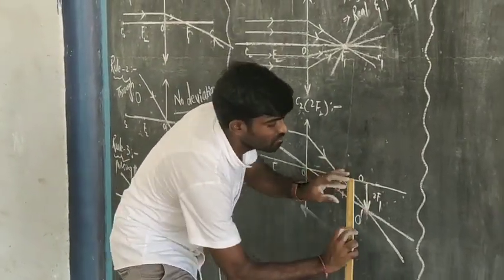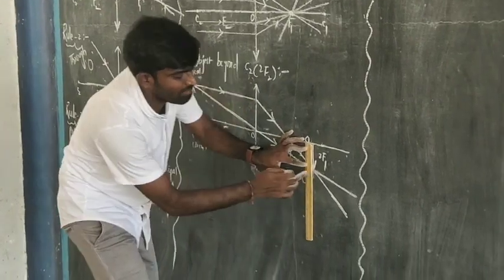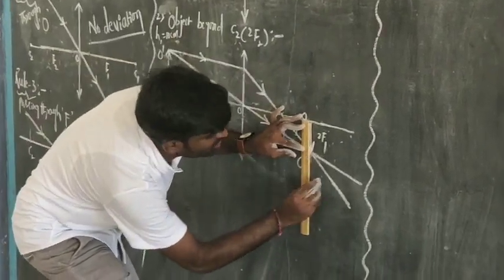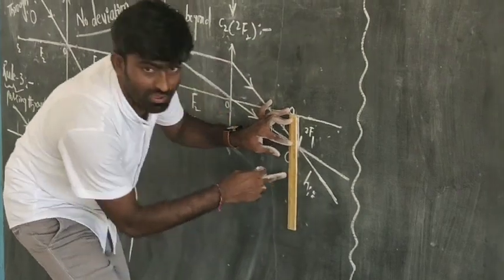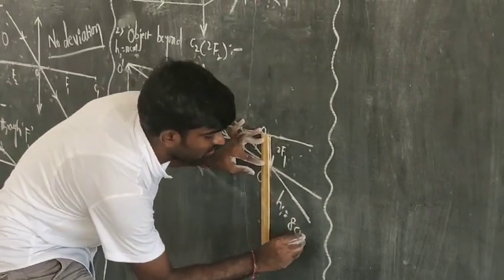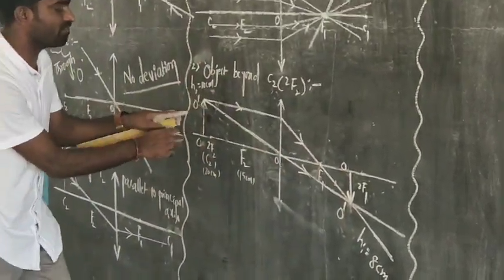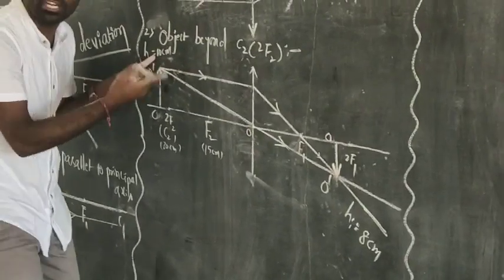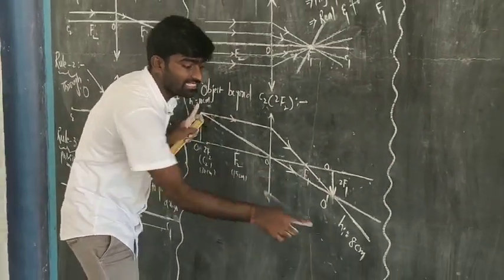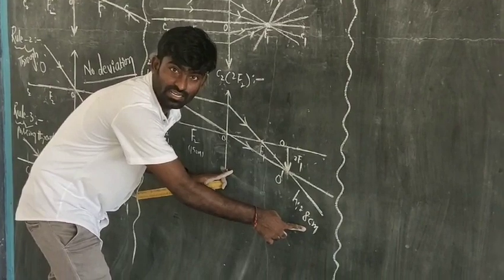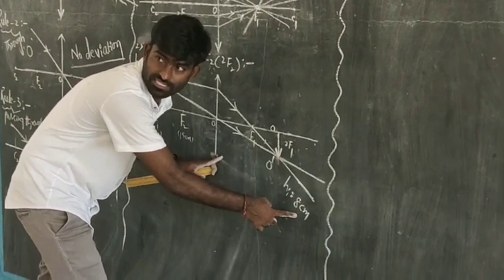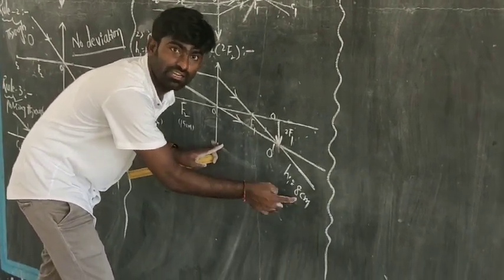And at the same time, if you observe the length of the image, the height of the image is 8 cm. But here we have taken an object with a height of 10 cm. What did you find? The length of the image is diminished. Isn't it? The length of the image is diminished.